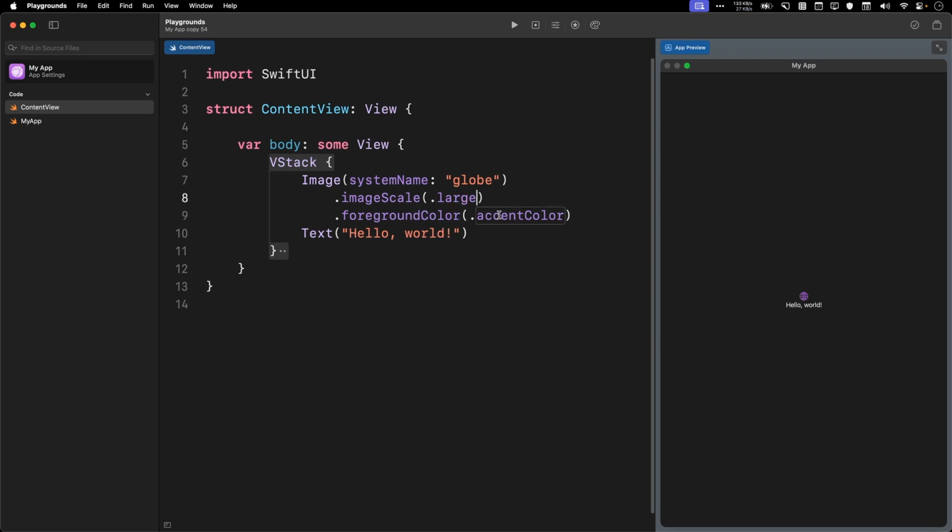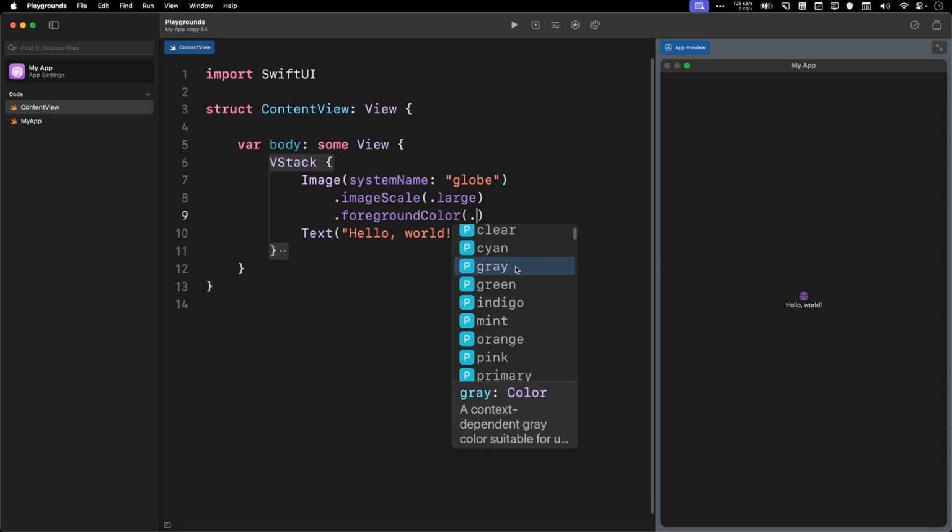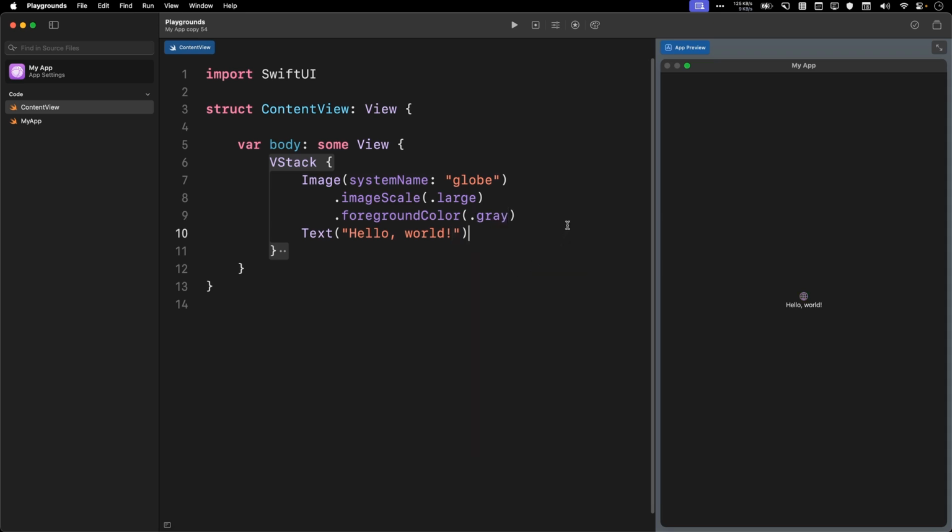Not everything with a dot in front of it is an enum. This same principle also applies to properties. So this accent color right here, that's a property. If I do a dot, you can see this P over here. P stands for property. Okay, so I'm just going to change it to gray, and we're going to call it a day on this video.